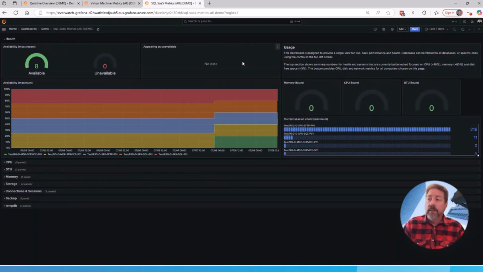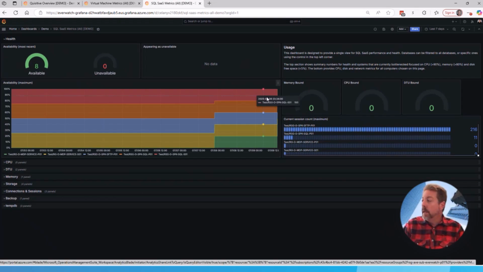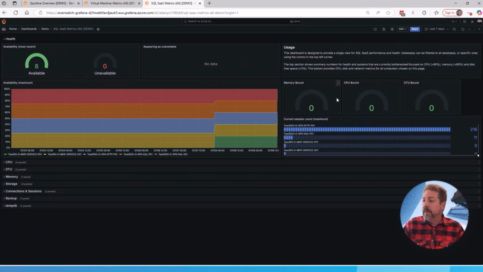And then SQL. Let's take a quick look at SQL SAS as an example. This one showcases how many are available versus anything that's offline, gives you current session count, any bound metrics again, memory, CPU, or DTU as an example here. Shows us the availability of these different systems and when things change during the day. So it gives us good details of what's going on here. And then all the metrics that are available, we can break out CPU, DTU, memory, storage, anything else.